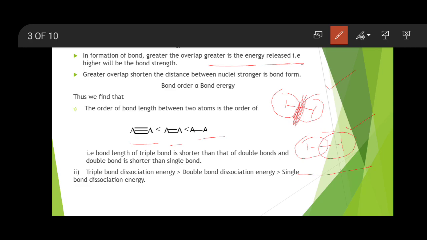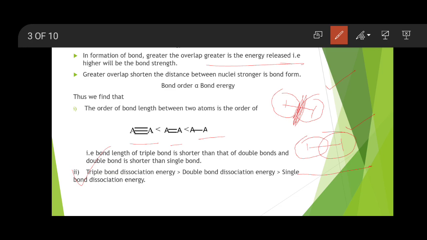And even in a carbon triple bond, the bond length again decreases or shortens. So the bond length of a triple bond is shorter than that of a double bond, while the bond length of a double bond is also shorter than that of a single bond. Here, as I said, the triple bond dissociation energy is always greater than the double bond dissociation energy, which is greater than the single bond dissociation energy.